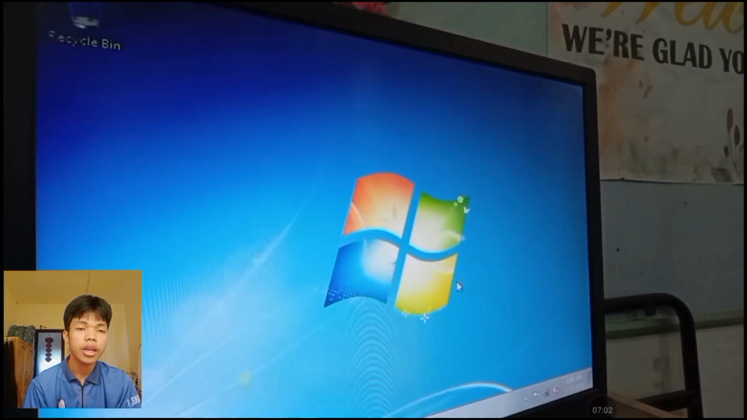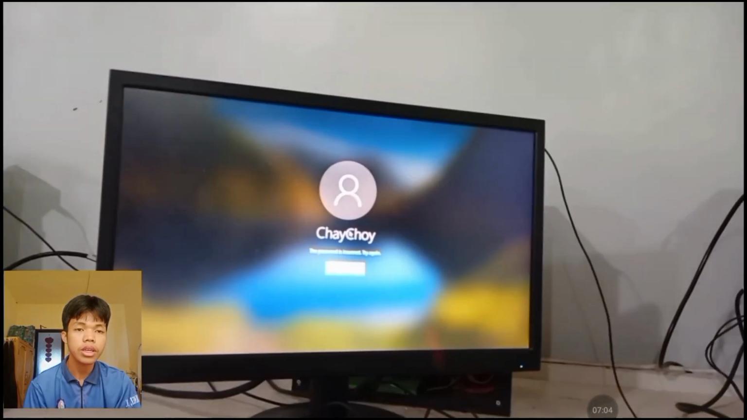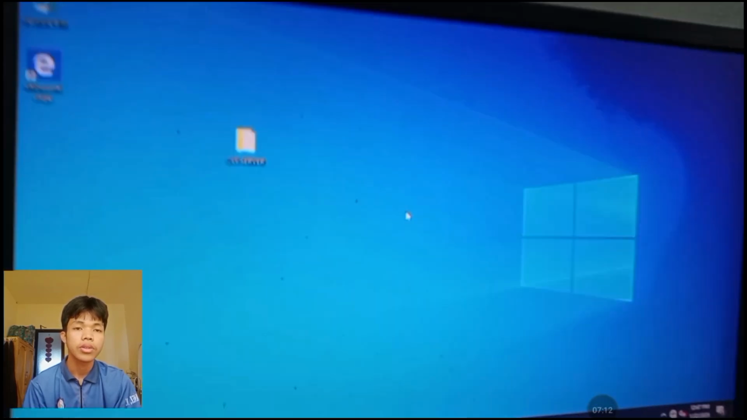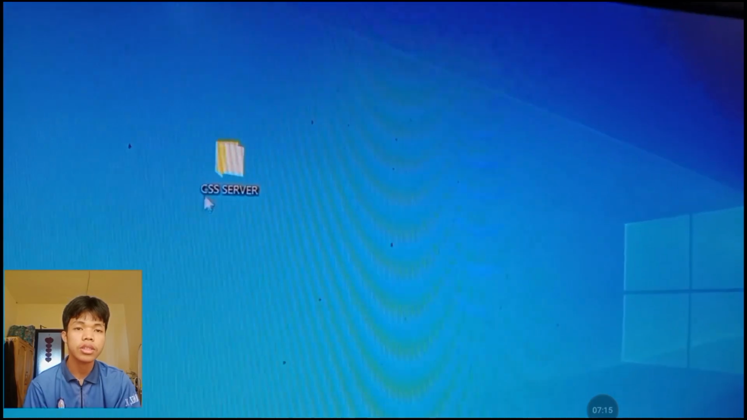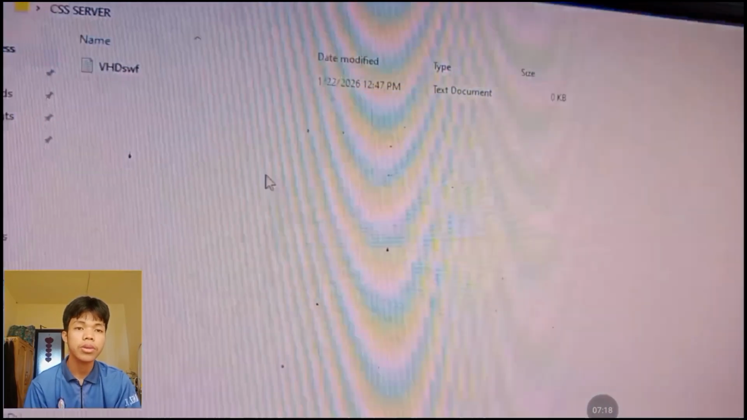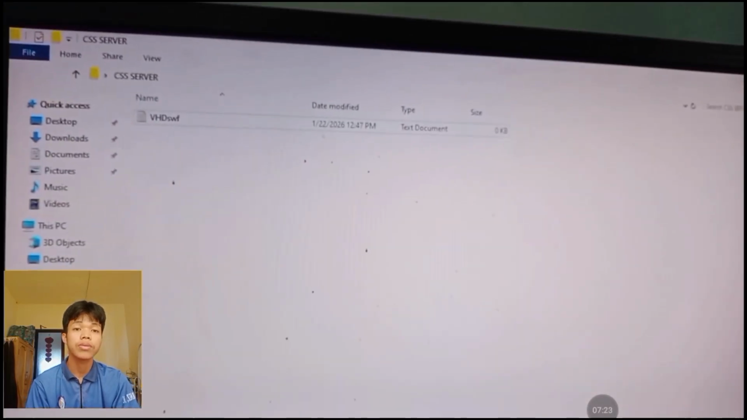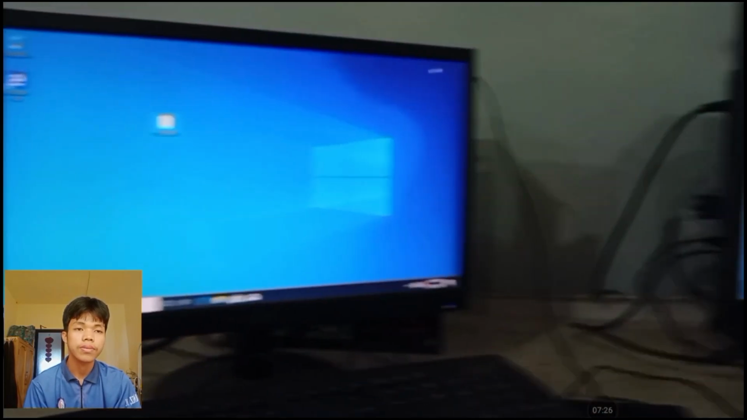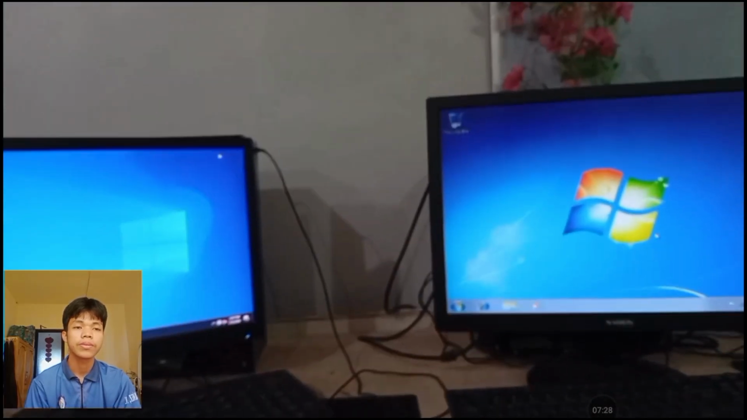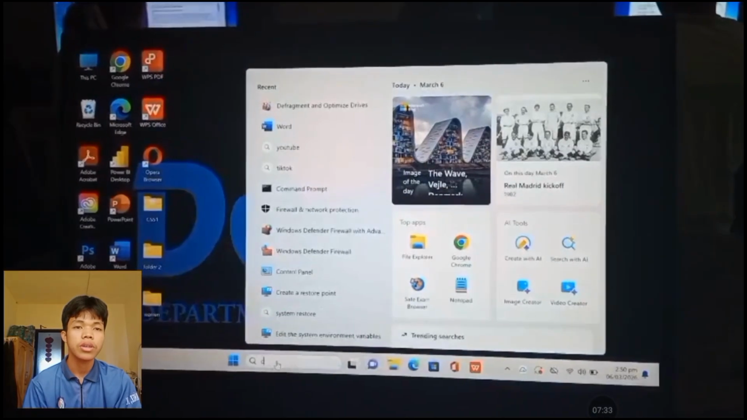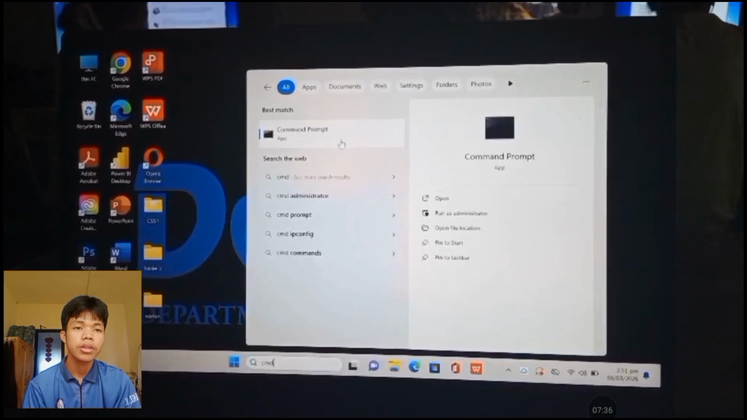So click X and go to the client and log in to your client. So that's it. So we have successfully performed the remote desktop. So this is the text document created from the server, and that's it.